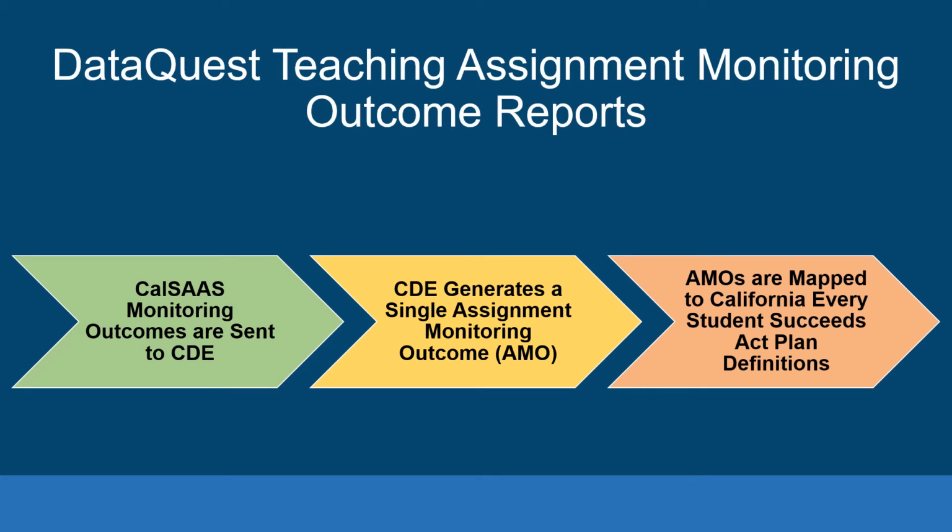The DataQuest Teaching AMO report shows the FTE data for each teaching assignment aggregated and displayed for the following AMOs: clear, out of field, ineffective, intern, incomplete, unknown, and not applicable, NA. The definitions for these outcomes are discussed on a separate video. Additionally, these data will be available for schools to use in their annual School Accountability Report Cards, SARC, and Priority 1 on the California School Dashboard.